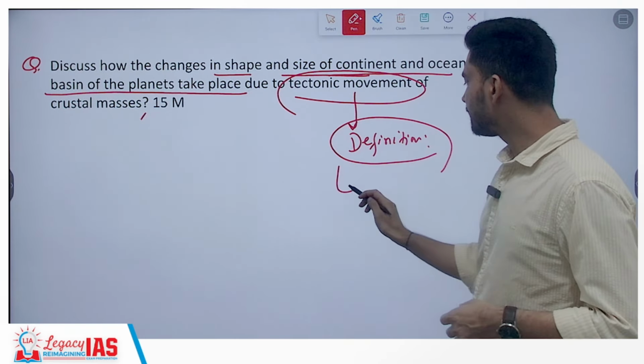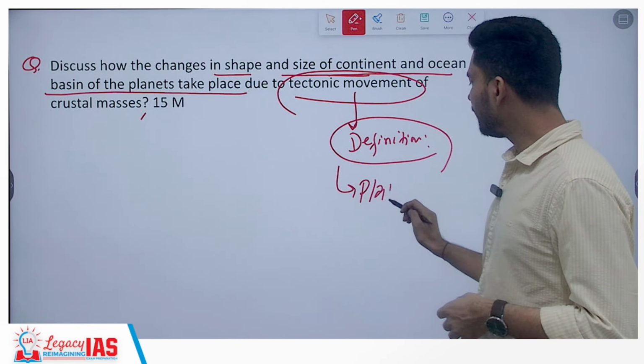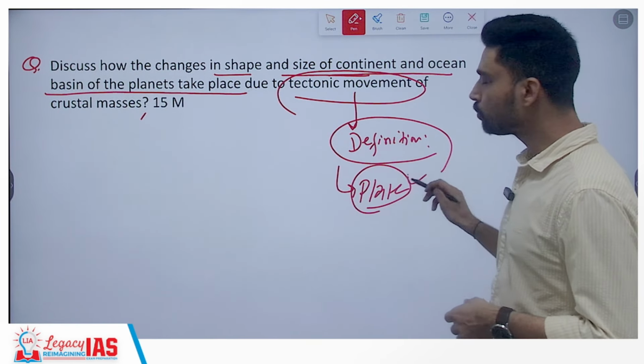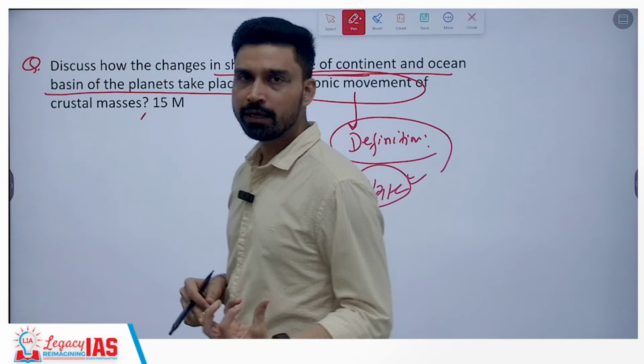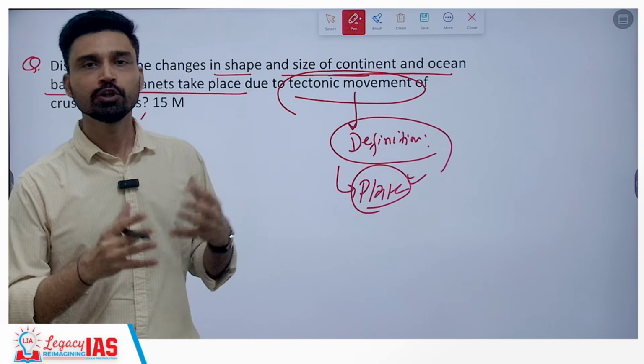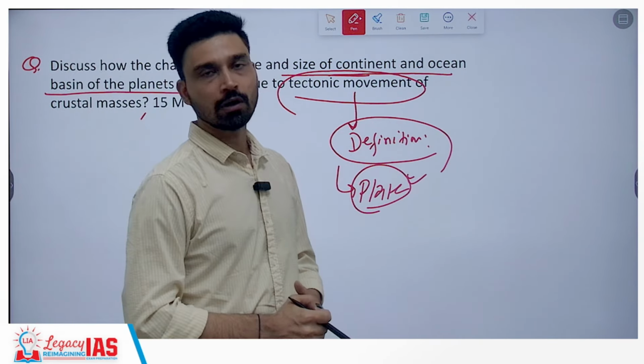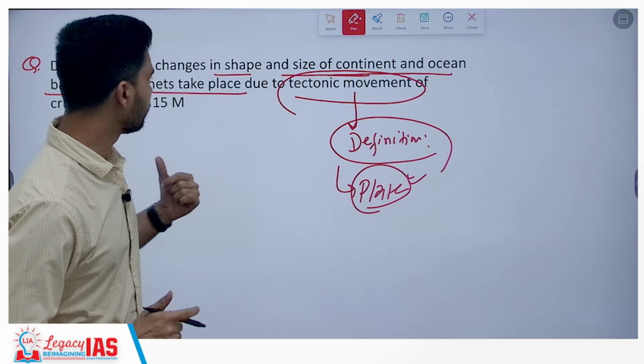Briefly, if you want, in a single line, not in a lot of words, in 10 to 20, 15 words, you can also define what you understand by the term plate. So it is a broken, fragmented part of the lithosphere, that is the uppermost region of the earth. So that is the first point.